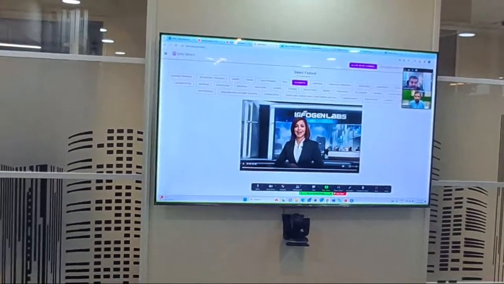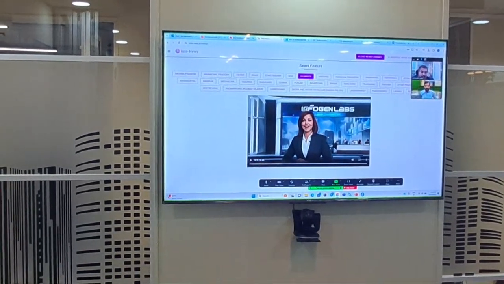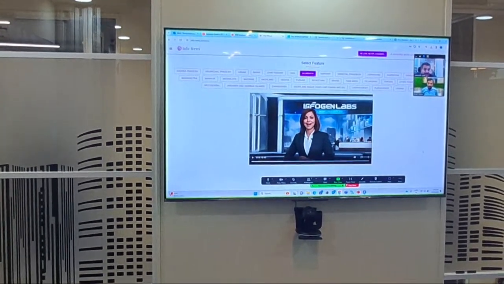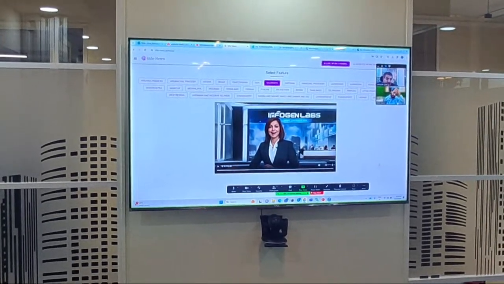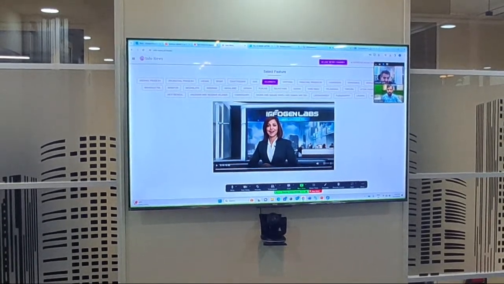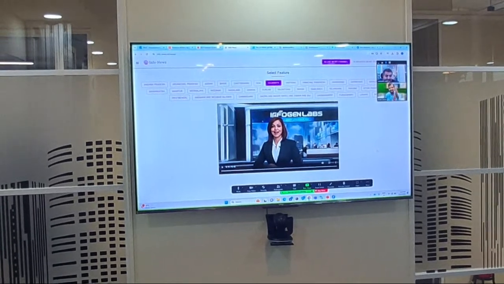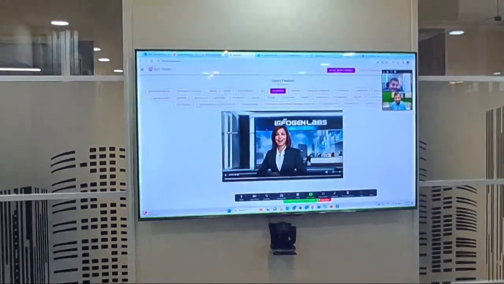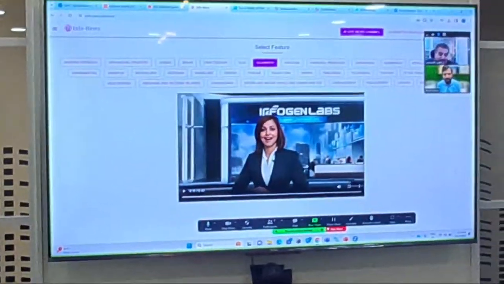Yeah, so our AI engine actually uses a combination of OpenAI as well as our own large language model. So it's not just OpenAI or ChatGPT, right? We scan the internet, we get the news, and then we summarize that using our own large language model, and then we convert that into audio, right? And then we use this news anchor. By the way, that news anchor is also AI generated, and the news anchor will give you the news in the language that you select.